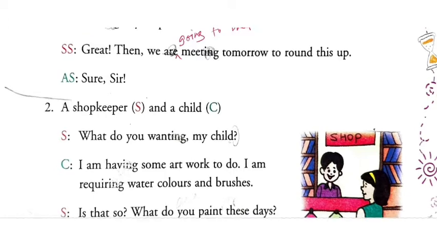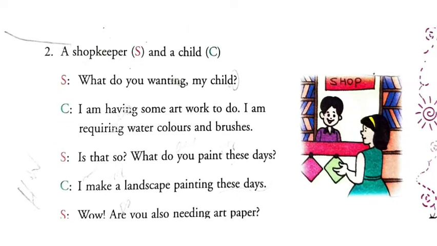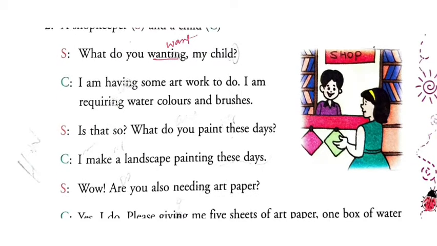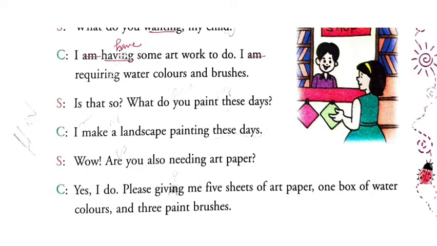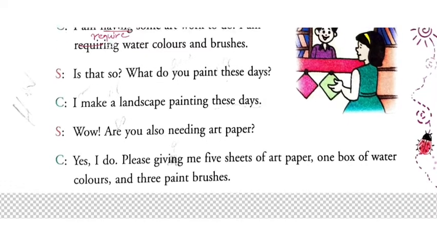"Sure, sir." Now, shopkeeper and a child. "What do you wanting, my child?" Instead of wanting, it should be "What do you want, my child?" "I am having some artwork to do. I am requiring watercolors and brushes." Instead of "am having some," it should be "I have some artwork to do. I require watercolors and brushes."